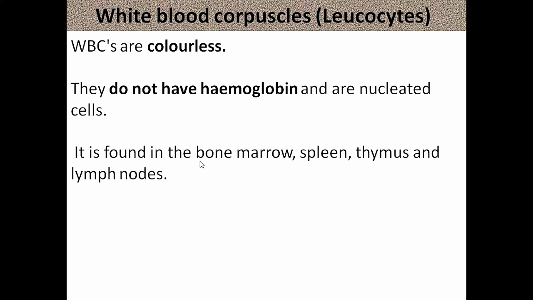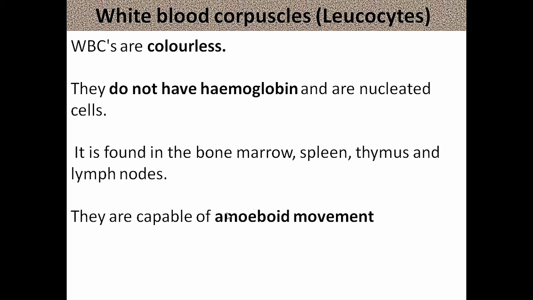WBCs are found in bone marrow, spleen, thymus and lymph nodes. Lymph nodes are small spherical structures. Our body has 600 lymph nodes. Thymus is an organ. It is found just above the heart. Spleen is an organ found on the left side of the stomach.